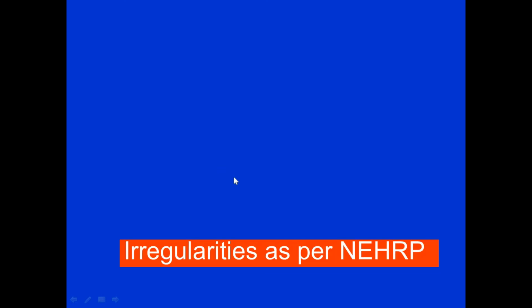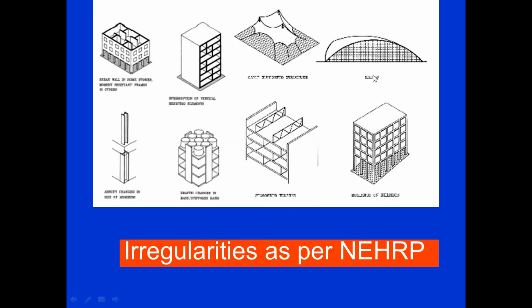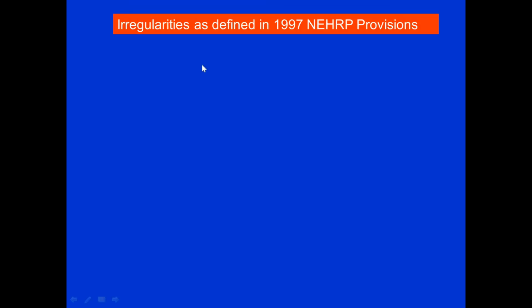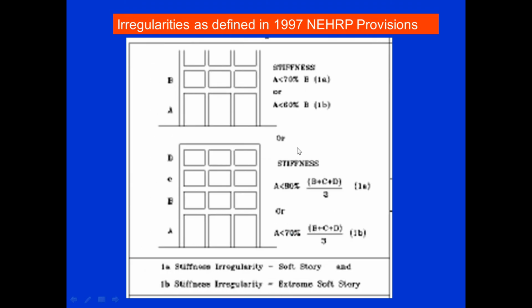Then irregularities, this is also one type of irregularity. This is the spatial structure, a shell structure. So this is also not desirable as far as the earthquake is concerned. So these are all the irregular structures which form the irregularities in vertical directions, which are not desirable as far as the earthquake is concerned. Next is irregularity as defined by the 1997 NEHRP provisions. This is also an example of a soft story and extreme story.